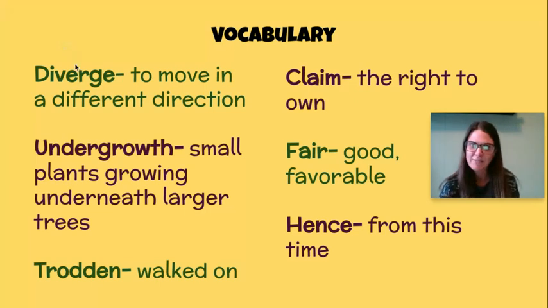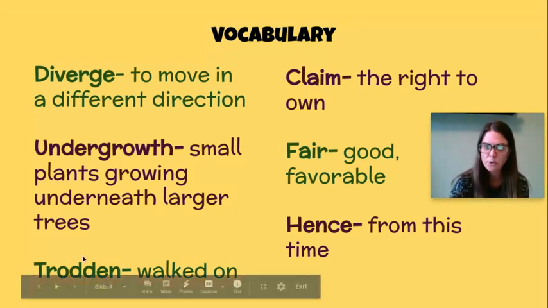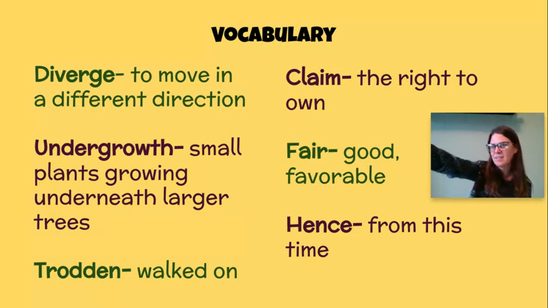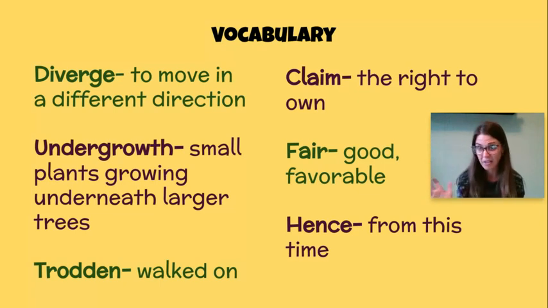Okay, so we have diverge, undergrowth, trodden. We have three more. Claim. You say it. Claim, that's right. Claim is the right to own. Okay, it's your right to something. You may say, I claim that. And it's like the big Butterfinger on the counter because you want it. To claim is to take the right to own something.